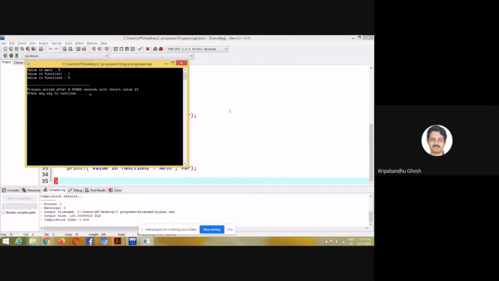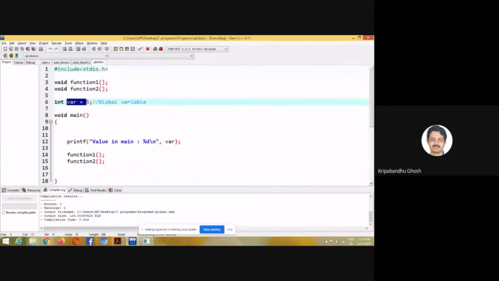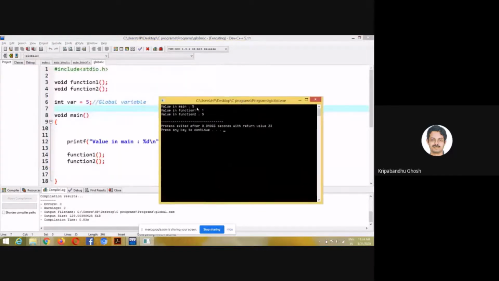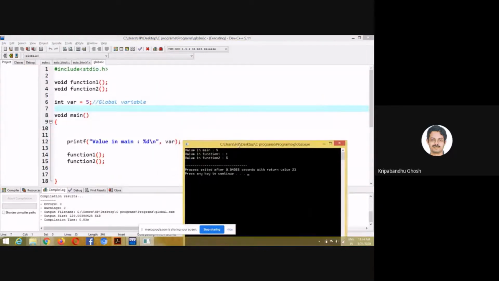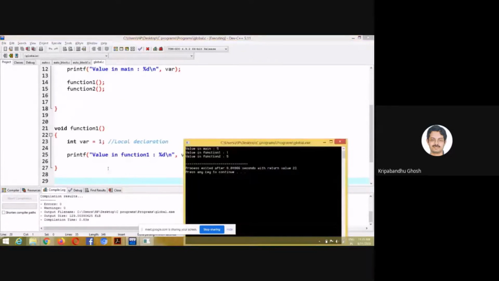So in main, what am I getting? The value of the global variable was 5, right? So the value in main is 5. There is no var in main, right? The global variable var which I'm trying to access in main is accessed, so that is 5. But in function 1, the value in function 1 is 1, because here the local variable var is accessed.